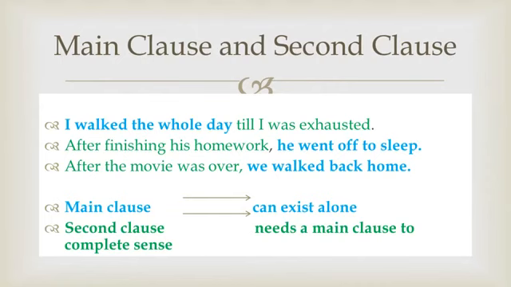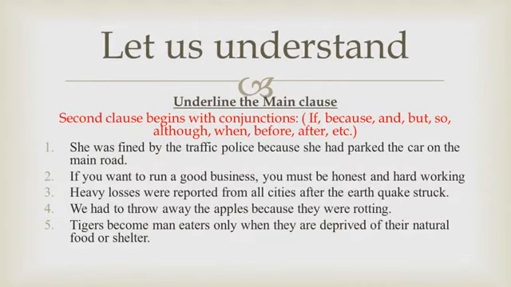Let's move to our exercise. Let us understand. It asks: underline the main clause. You have to identify the main clause and then underline it. It is very easy. How do you identify the main clause? All these sentences have two clauses only. First, identify the clauses. Separate the group of words that has a subject and verb. In all these examples, there are two clauses, and both clauses have a subject and both clauses have a verb.